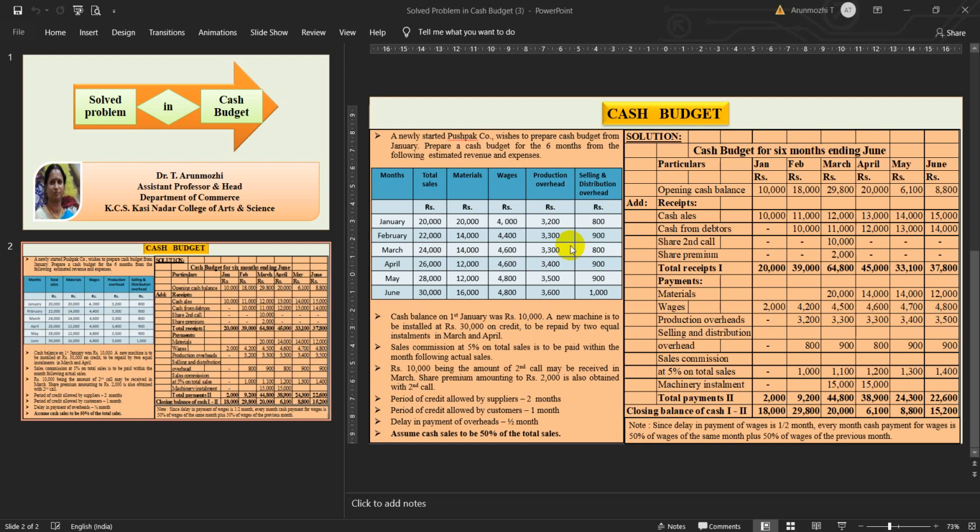Next, the total receipts column of June month is 37,800 and the total payments column was 22,600. So when you deduct, you get 15,200. I hope you understand the cash budget format. Very easy problems. The same method has to be followed.